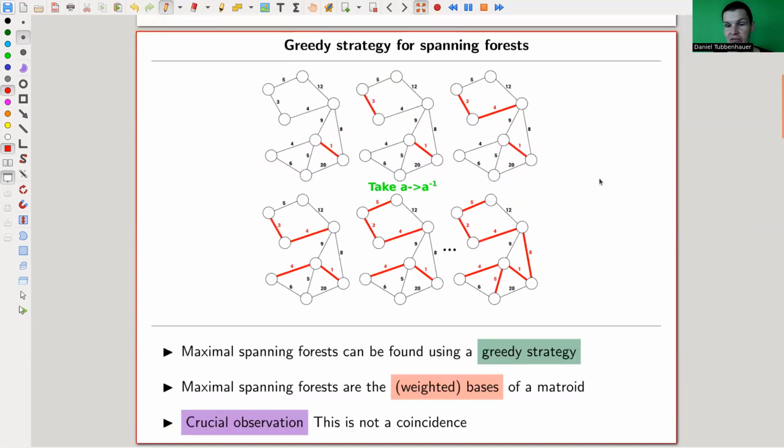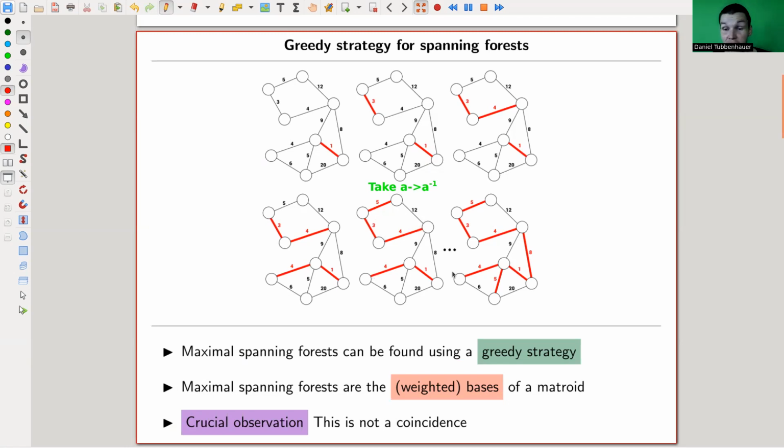So, greedy strategy for spanning forests. You have a graph and you want to find a spanning forest in that graph. And you can do that with a greedy algorithm. Essentially, it goes as follows. You pick an edge, any random edge, pick another random edge, pick another random edge. You just always pick some edge locally, and the only thing you need to check is that you don't run into cycles. So you never pick an edge where you would create a cycle. You will never pick this edge 12 here, for example, because you've already chosen those.